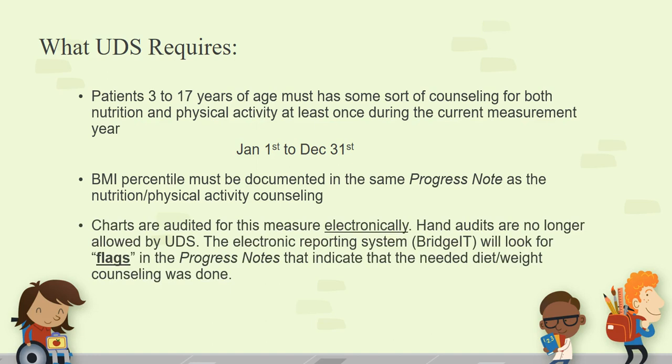Charts are audited for this measure electronically. Hand audits are no longer allowed by UDS. The electronic reporting system, which is called Bridget, will look for flags in the progress note to indicate that the needed diet and weight counseling was done.